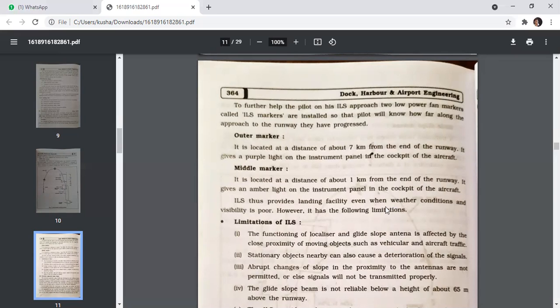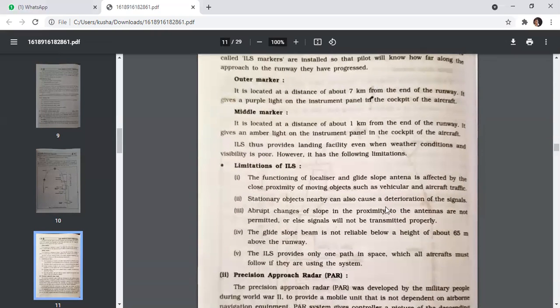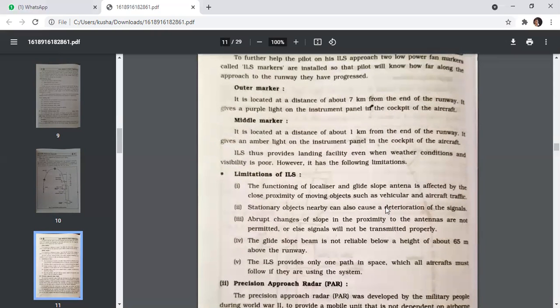To further help the pilot on his ILS approach, two low power fan markers called ILS markers are installed so that the pilot will know how far along the approach to the runway they have progressed. Outer marker, it is located at a distance of about 7 kilometers from the end of the runway. It gives a purple light on the instrument panel in the cockpit of the aircraft.